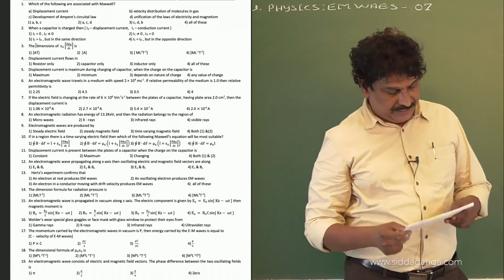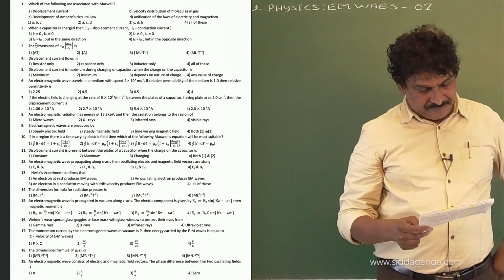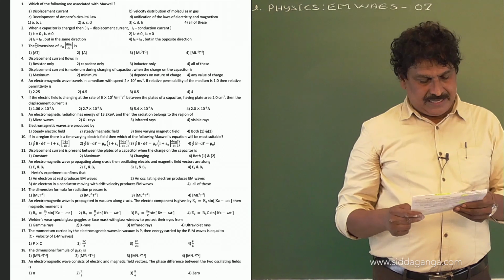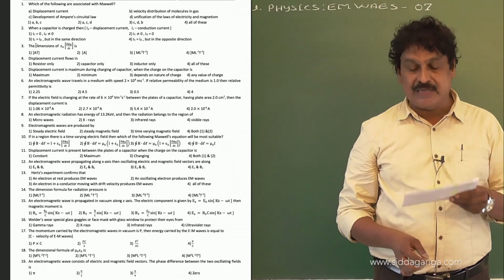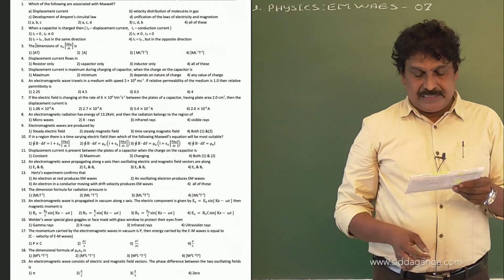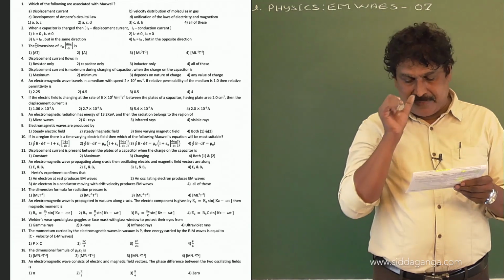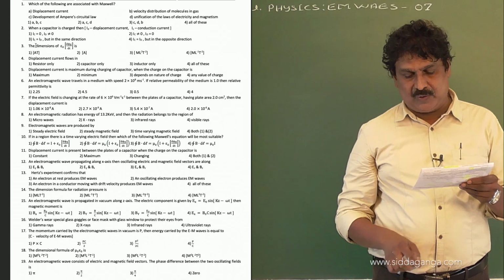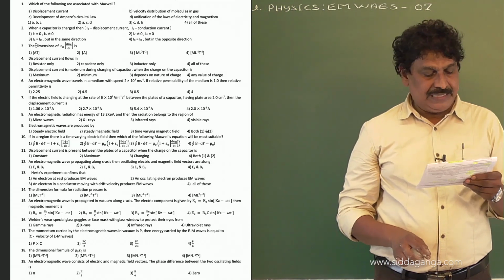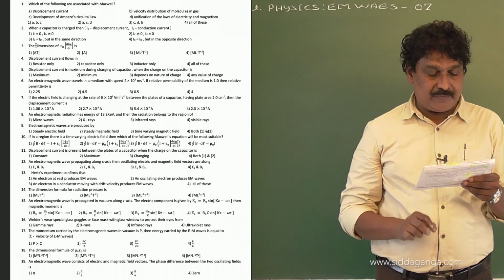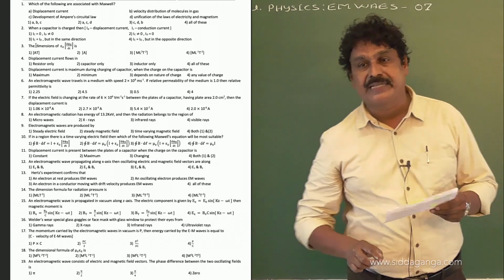Now, question number 15. An electromagnetic wave is propagated in vacuum along the z-axis. The electric component is given by Ex is equal to E naught sin(kz minus omega t). Then the magnetic field is, right.